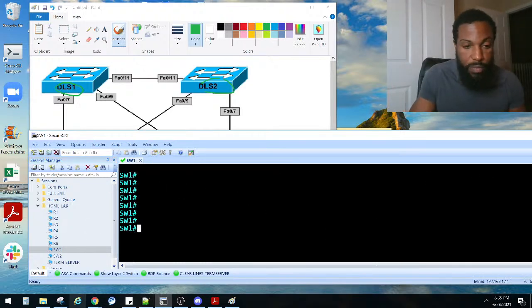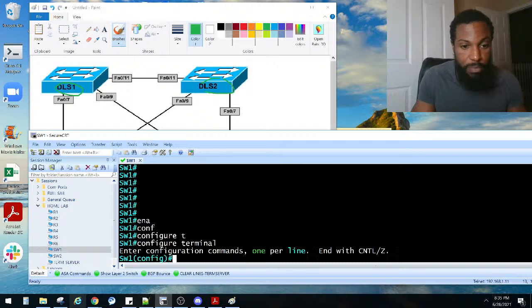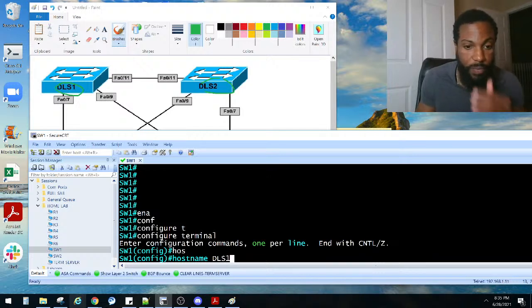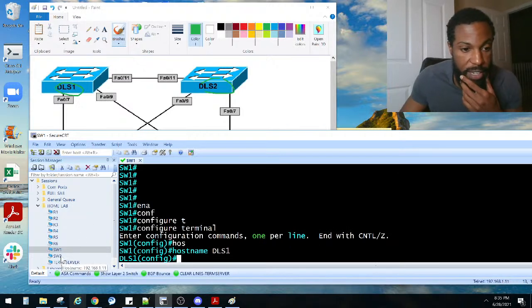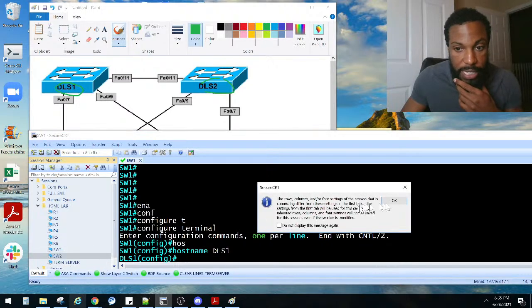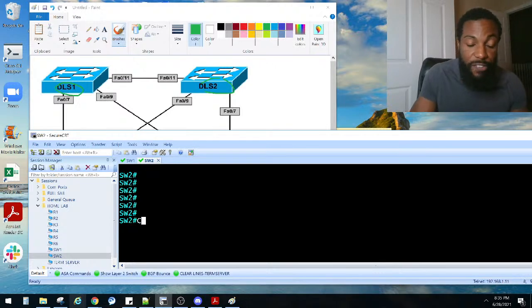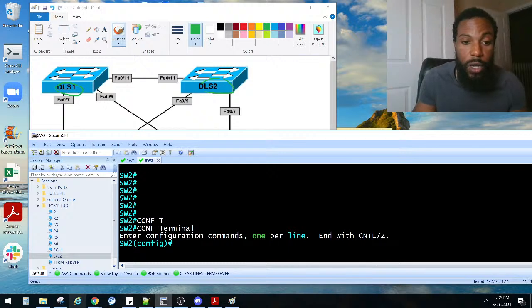Wake up! Host name is DL. Y'all know how to change the host name, right? DLS1. And then the next guy, this guy right here, should be DLS2. That's basically the distribution layer, right? So they basically followed Cisco's 3-tier hierarchy here. That's why they did the host names like that, right?